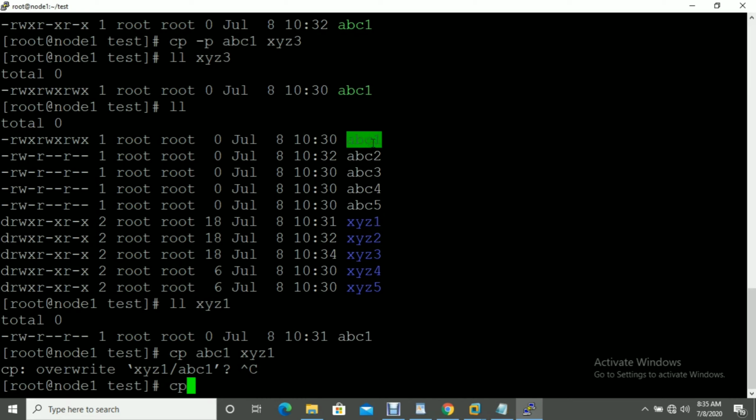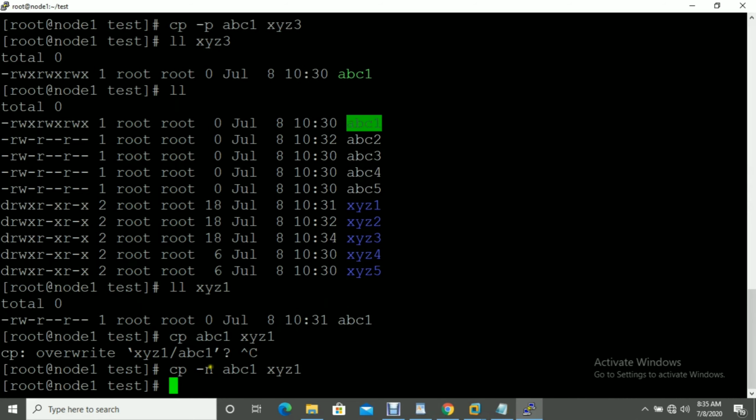If you use the cp -n command, it will not ask whether you want to overwrite or not. cp will check by itself whether the file is available inside that directory. If the file already exists inside the directory, cp will not overwrite the file. So here you can see cp -n, the file name, and then your destination, the directory name xyz1.